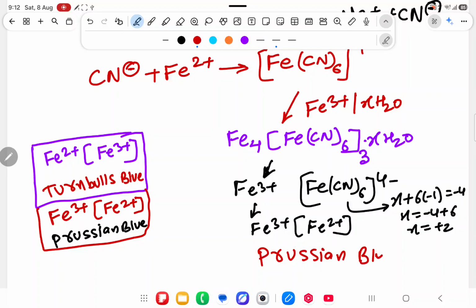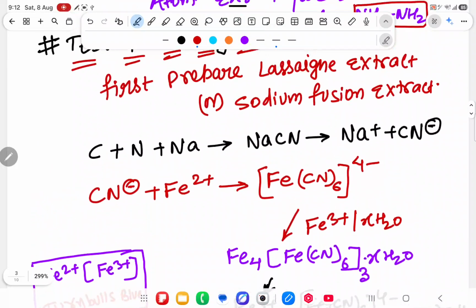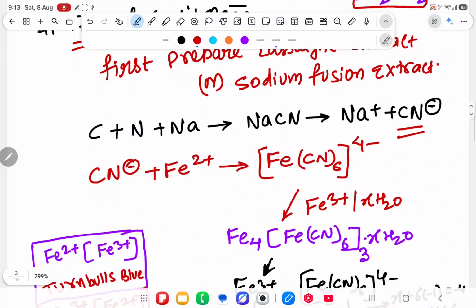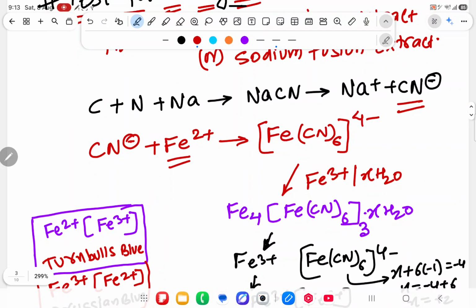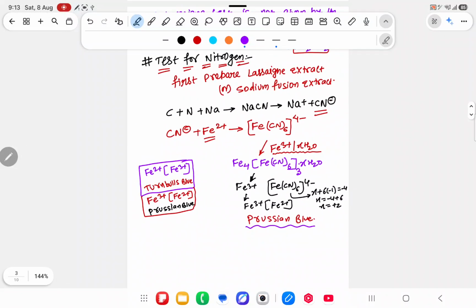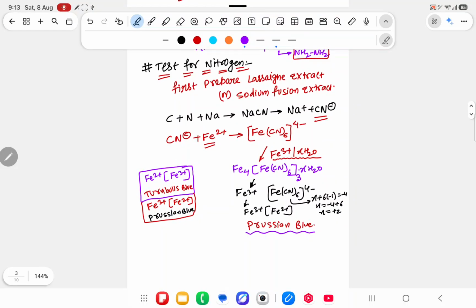Prussian blue. So what they will say: when I make the sodium fusion extract for nitrogen, I will get cyanide as an ion. That cyanide will react with Fe2+ and form [Fe(CN)6]4-, and that will again react with Fe3+ in the presence of xH2O. It will give the Prussian blue color. If the Prussian blue color comes, it means the test for nitrogen is done. Test for nitrogen done. Now we are going to see the test for chlorine, bromine and iodine.